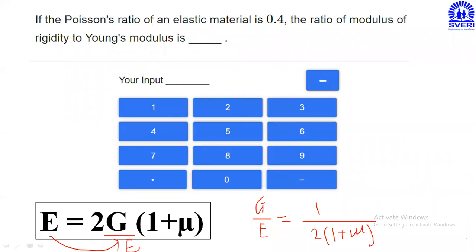Now put the value. 1 is the constant as it is, 2 is the constant as it is, and in bracket 1 plus mu, that is 1 plus 0.4, into 2, and 1 divided by that answer. You will get the ratio of G upon E. So what is the ratio? Please tell me, what will be the ratio? What is the ratio of G upon E?